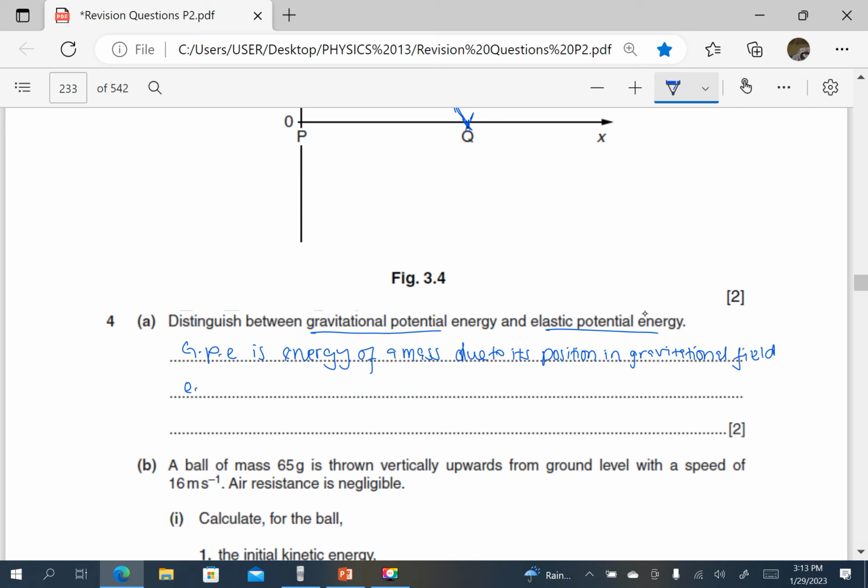Then elastic potential energy, I will just use EPE.